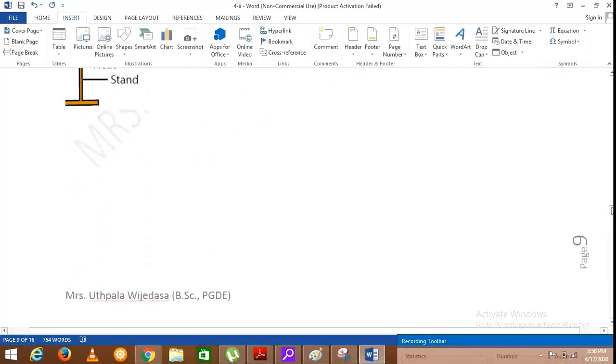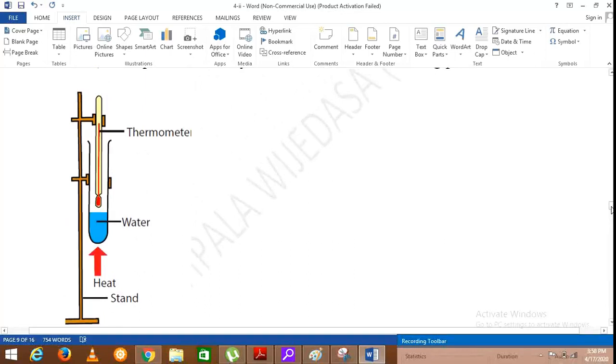So what you do is, when you apply heat, the temperature rises gradually. At a certain moment, the rise in temperature stops and water turns into the vapor state or the gaseous state from its liquid state. Then the temperature remains unchanged till all water is vaporized. That particular temperature is known as the boiling point of water.